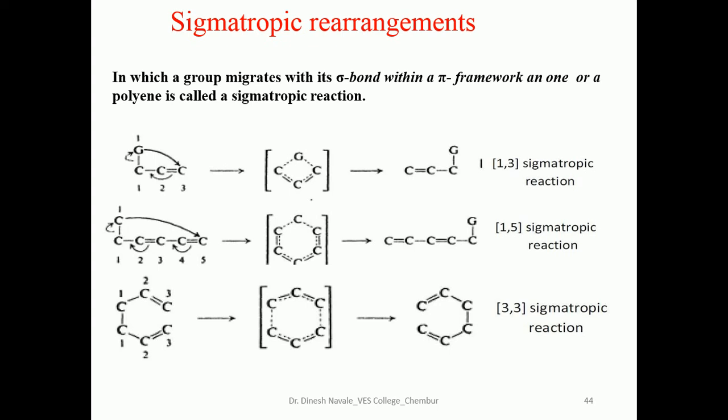Sigmatropic rearrangement: we have seen different examples, that is the 1,3 sigmatropic reaction, the 1,5 sigmatropic reaction, and the 3,3 sigmatropic reaction. In all these examples, we observe a migration of a carbon-carbon sigma bond to a new carbon atom. That is a migration of the bond from carbon number 1 to carbon number 3. In the second example, from carbon number 1 to carbon number 5. In the last example, the carbon 1 to carbon 1 bond will be broken, and a new carbon-carbon bond will be formed between carbon number 3 and another carbon number 3. So that's why this is a 3,3 sigmatropic reaction.